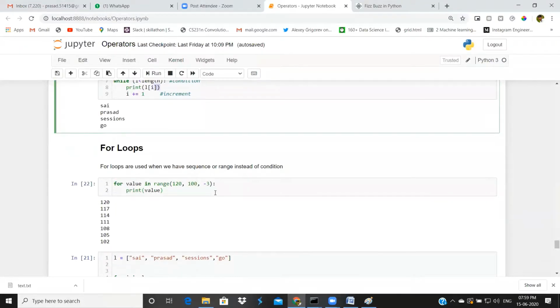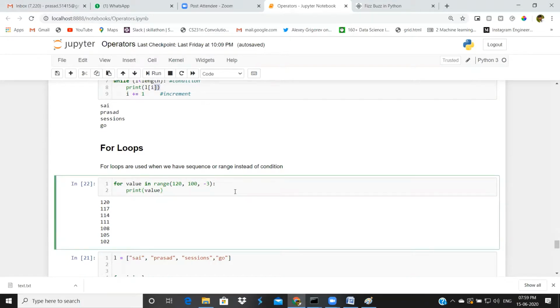After that, we came to for loops. For loops are mainly used for iterative code where we have a sequence or a range. You don't have a condition like checking less than this, greater than that. You have a range or sequence. In those situations, we will use a for loop.